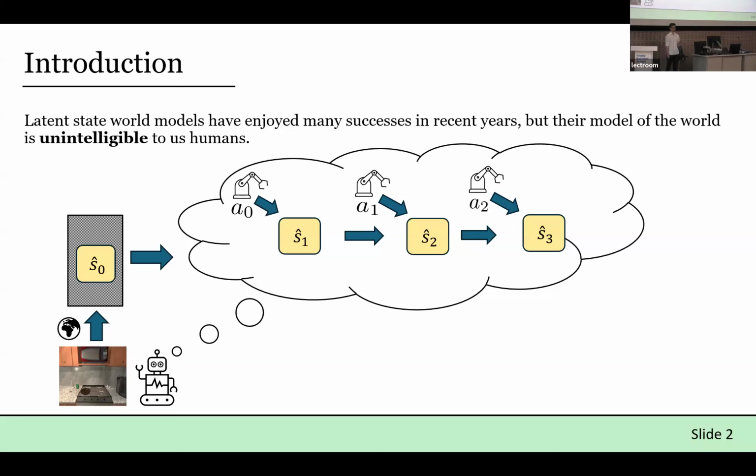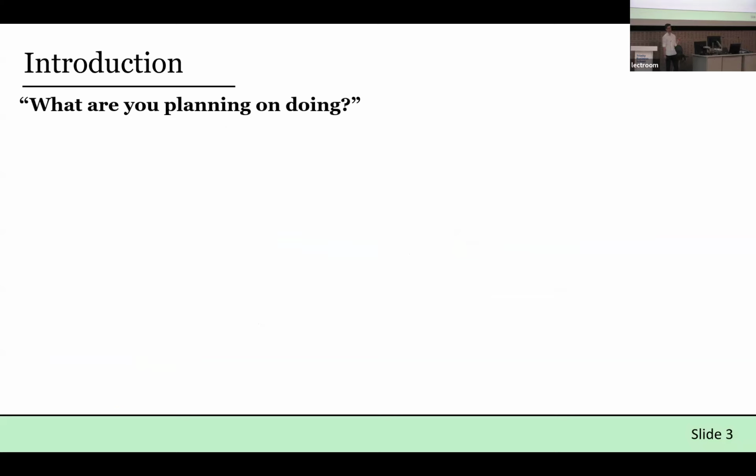But fundamentally, this plan, and agents using it, are unable to answer the simple but important question of what are you planning on doing? Since what we get out of the plan is essentially just a sequence of black boxes that mean nothing to us. And this poses some challenges for the real world.